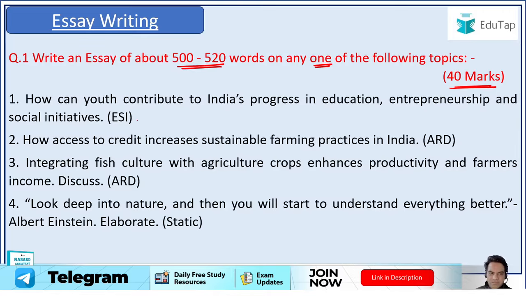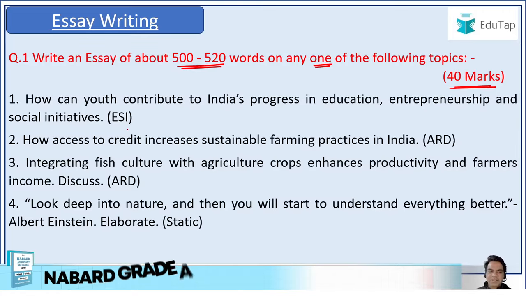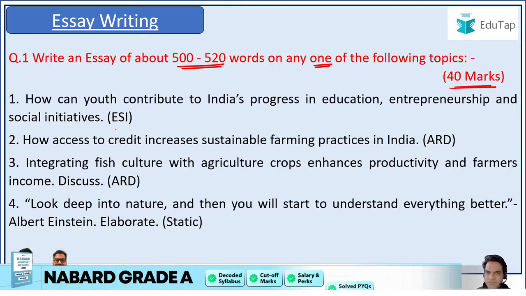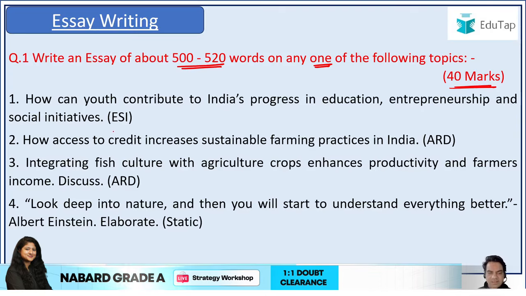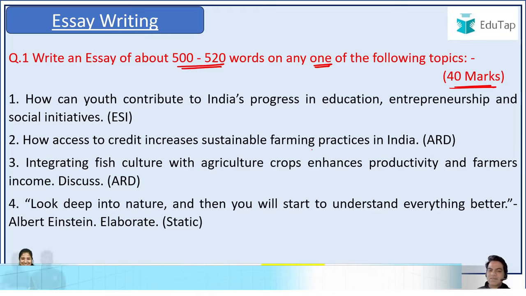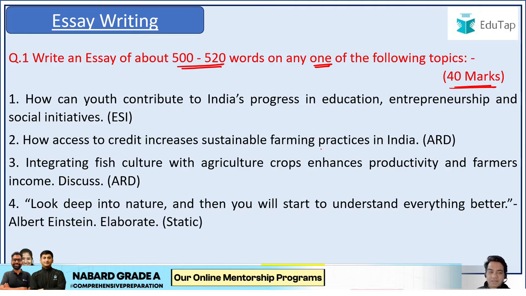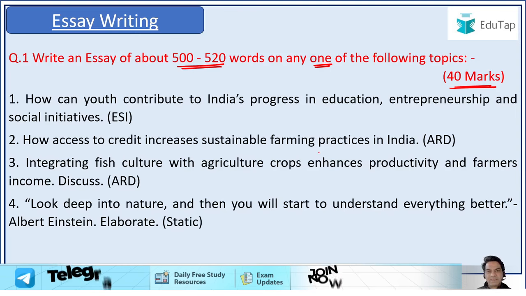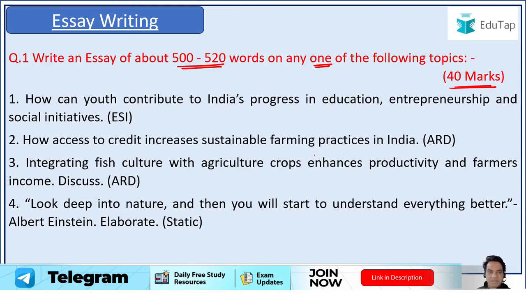I think I can segregate it under a topic under economic and social issues. Yes. Second topic was how access to credit increases sustainable farming practices in India. This can be put under agriculture and rural development, ARD, right? So access to credit increases sustainable farming, and not just credit. I think it should be formal credit through proper banking channels, not money lenders or middlemen, right?